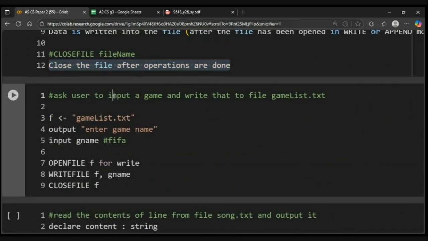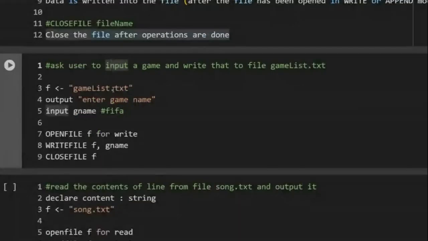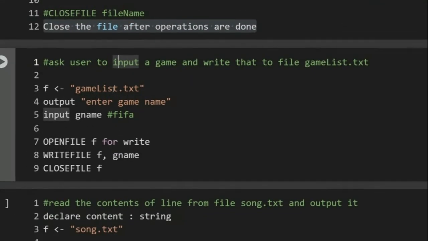Okay, so let's start with a very basic example. Ask the user to input a game and write that to the file game list. So इसके लिए आपने क्या करना है, आपने यूजर से सिर्फ एक गेम इनपुट लेनी है.